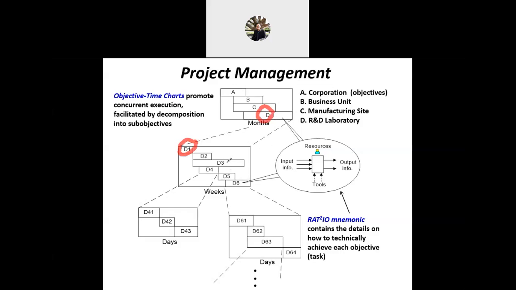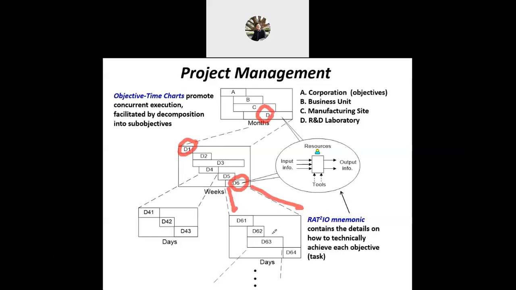What else? Measurement of the product physical properties. This is to design the product, right? So the ingredients, the characteristics of the product, the physical and chemical properties of the products, maybe D6. And all these sub-objectives we can decompose again into D61, D62, D63.